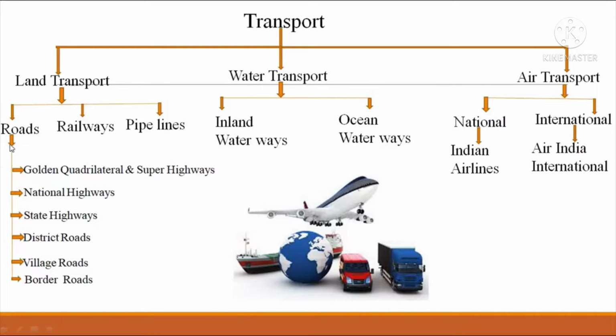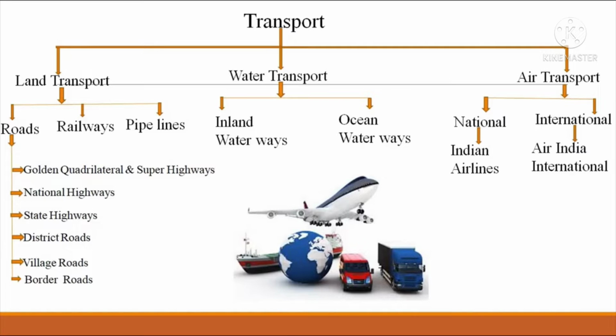Let us start from roads. Very important. Roads are divided on the basis of construction and maintenance into 5 to 6 groups. Which are they? Golden Quadrilateral and super highways, national highways, state highways, district roads, village roads, and one more, border roads. Golden Quadrilateral and super highways. What is this?